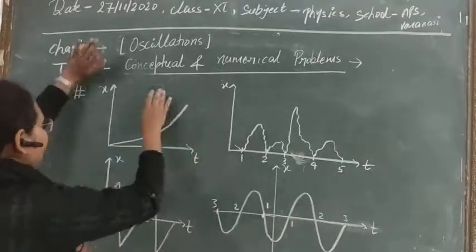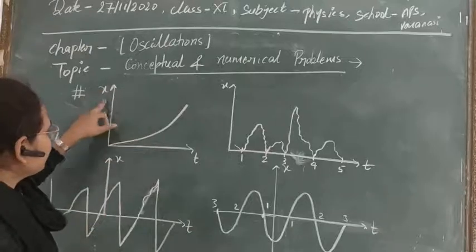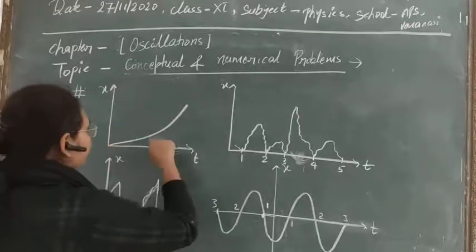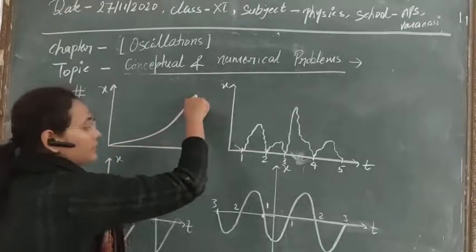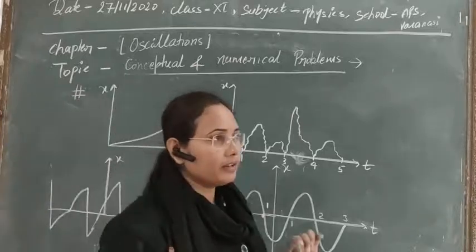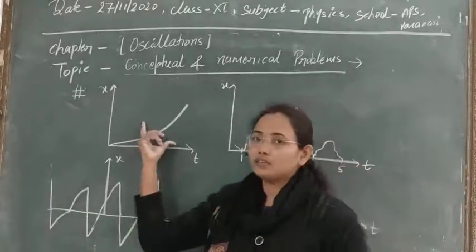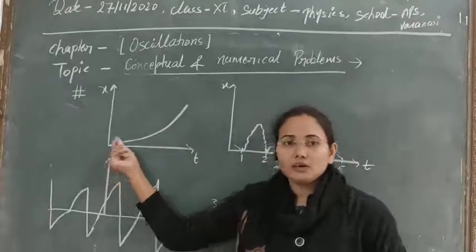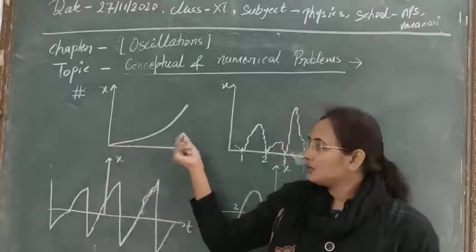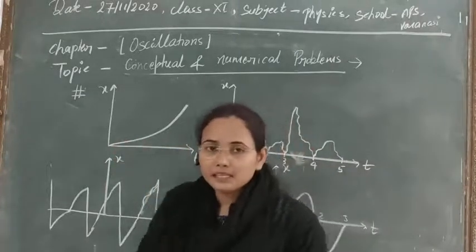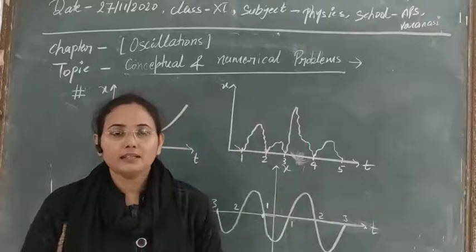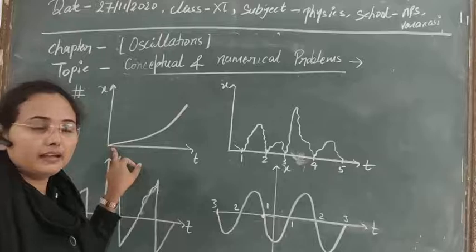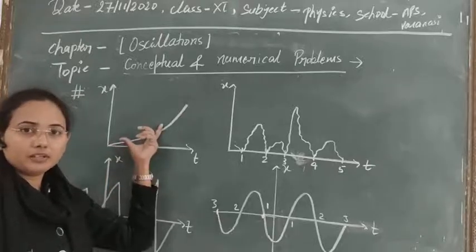First of all, in the first question, you are seeing a displacement-time graph. In this graph, the curve is just going to infinity, which means there is no indication that the particle is returning to its original position again. There is no repetition of the path for the particle, so it will not return to its position again. So here it is not periodic motion.